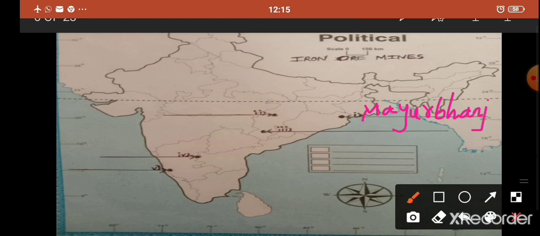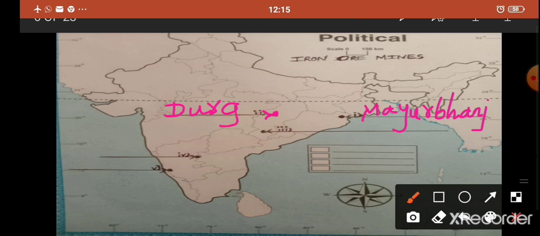So Mayurbhanj is in Odisha. Second one, Durg. Durg is in Chhattisgarh. Here, see, I have put an arrow mark. I have written the question number as well in small Roman numerals. Now here I am going to write Durg. Durg is in Chhattisgarh.